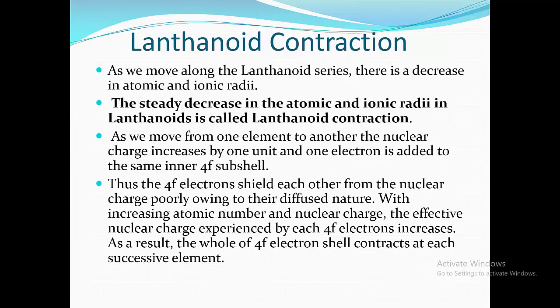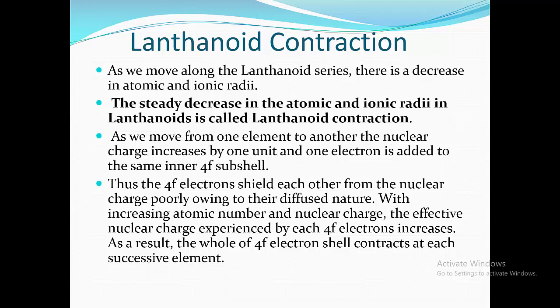Now we are going to see lanthanoid contraction. As we move along the lanthanoid series, there is a decrease in atomic and ionic radii. Now we know that when we move across the period from lanthanum to lutetium, the atomic number steadily goes on increasing. As the atomic number increases, nuclear charge goes on increasing, and thus the atomic and ionic radii of these lanthanoids go on decreasing. The steady decrease in atomic and ionic radii in lanthanoids is called lanthanoid contraction.